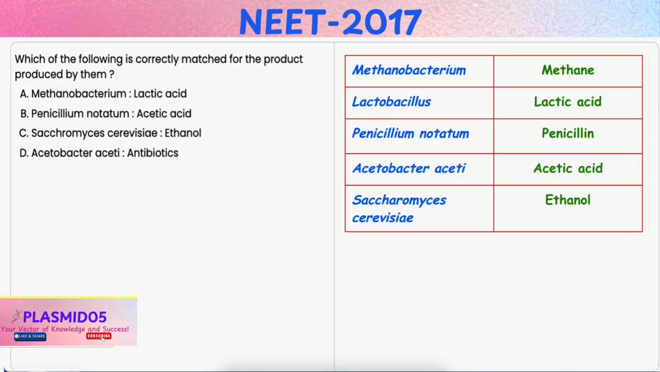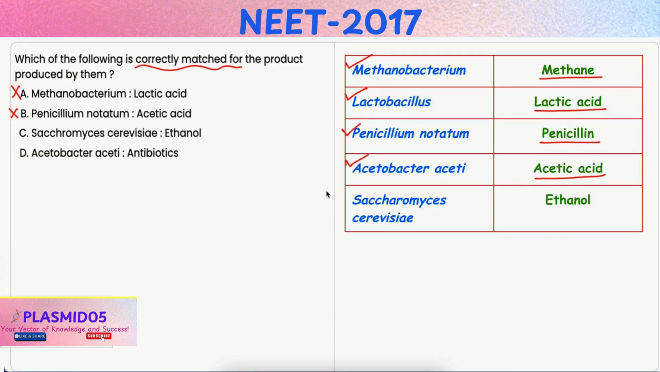In this question, you have to identify the correctly matched pair. Option A, Methanobacterium is to lactic acid. It is incorrect because Methanobacterium produces methane gas and not lactic acid. Lactic acid is produced by Lactobacillus. Option B, Penicillium notatum is to acetic acid. It is also incorrect because Penicillium notatum produces the antibiotic penicillin and acetic acid is produced by bacteria like Acetobacter aceti.